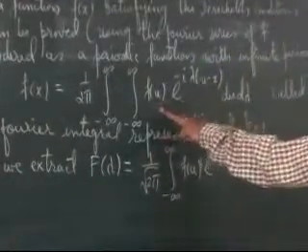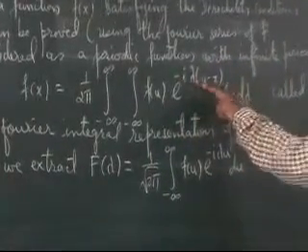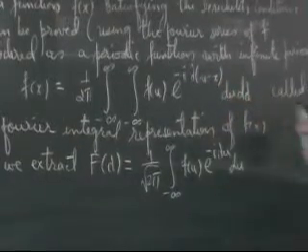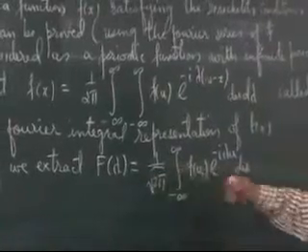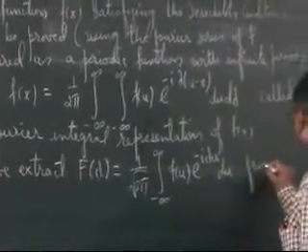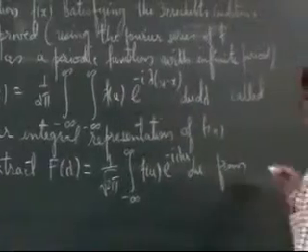So I am extracting f(u) e raised to minus i lambda u du from this integral.